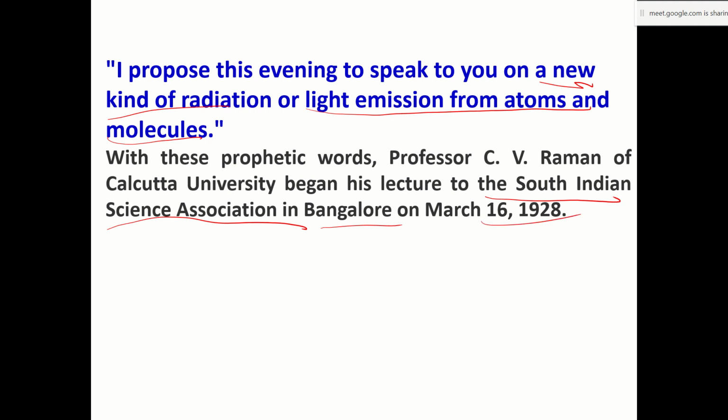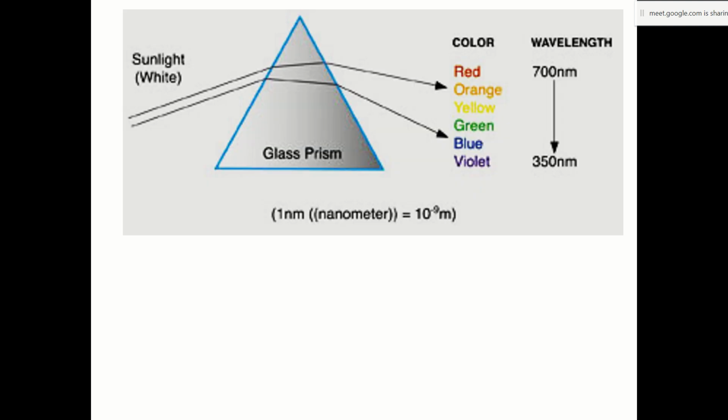Okay, so these were the prophetic words which he spoke. What we now know is that sunlight is composed of seven different colors. When you pass it through a prism, it splits up into these many colors from violet to red.